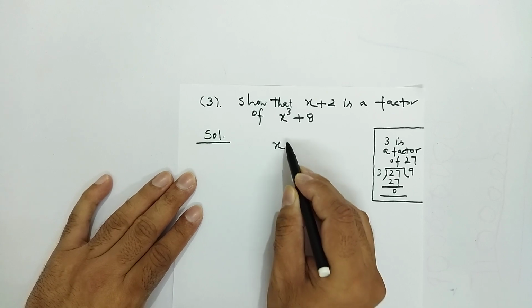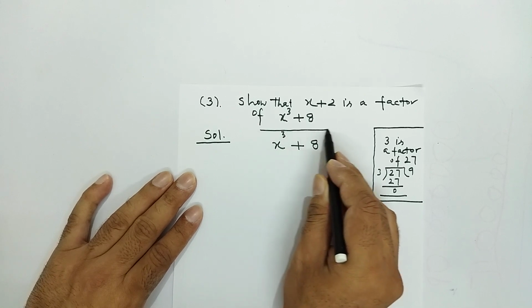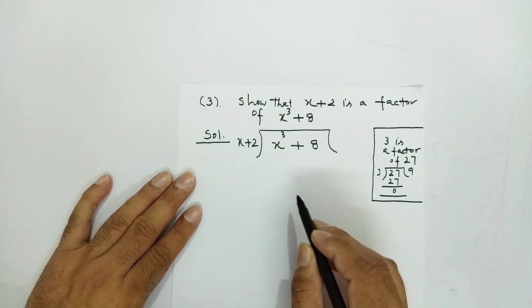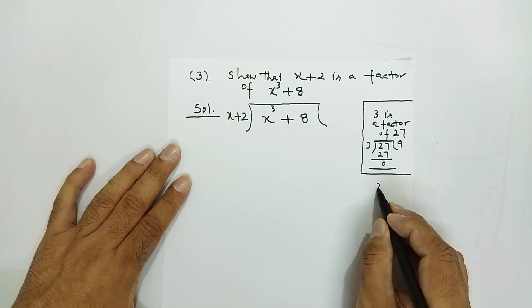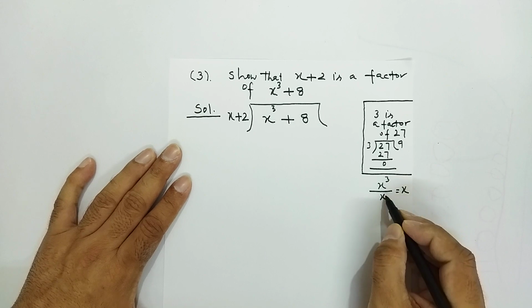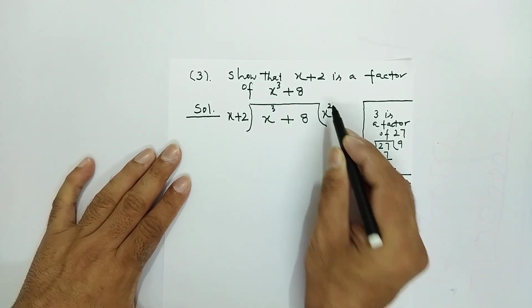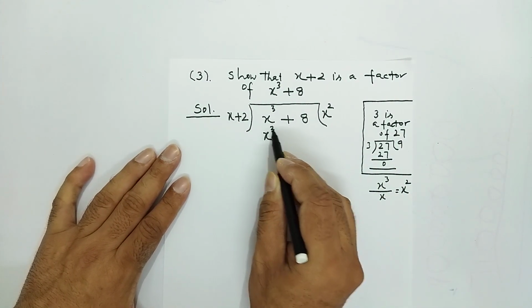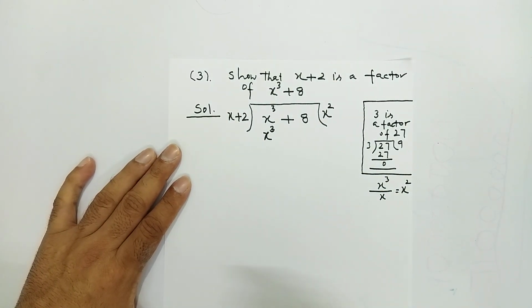I am doing it first by long division, x cube plus 8, and it is to be divided by x plus 2. Simple. I am showing the full solution here. x cube divided by x. It becomes x to the power 3 minus 1, it is x square. So I have written in quotient x square. Now x square will multiply x, it will become x cube. Then x square will multiply plus 2, it will become plus 2x square.